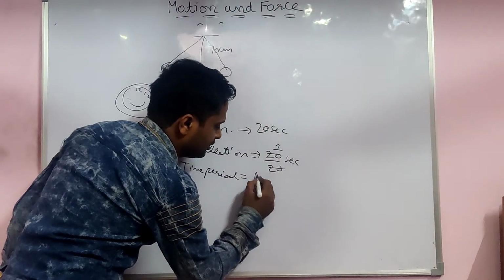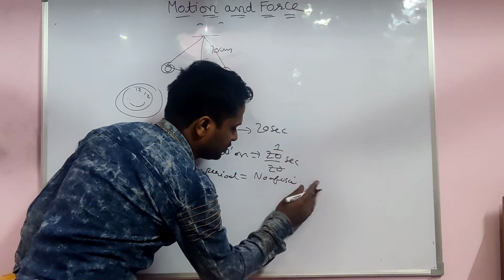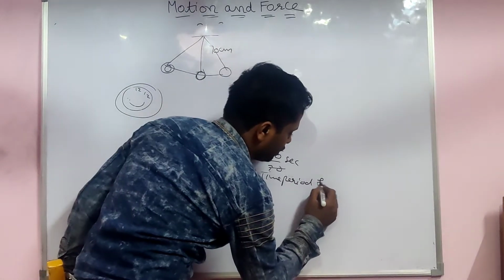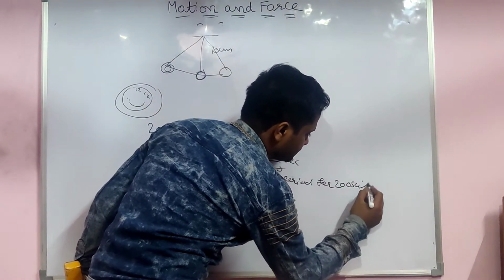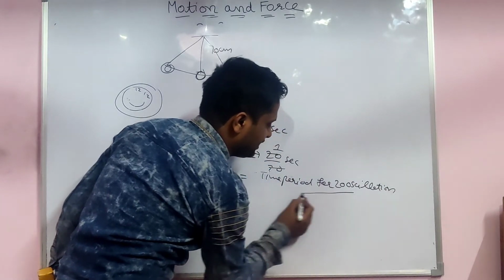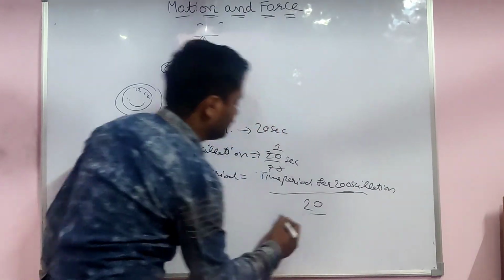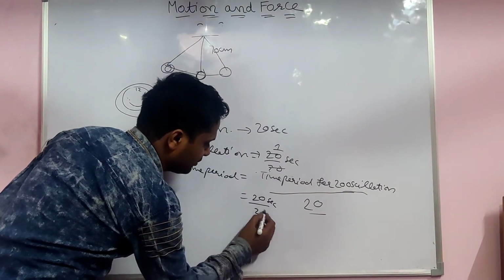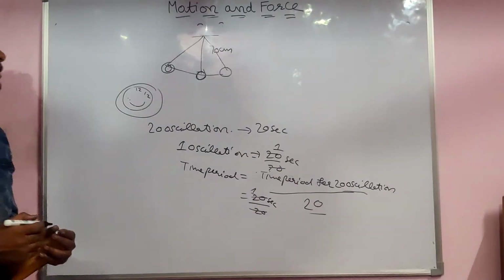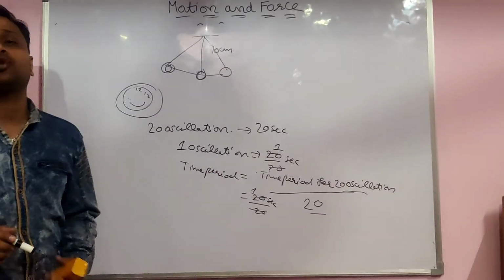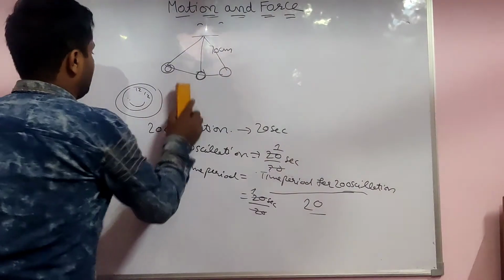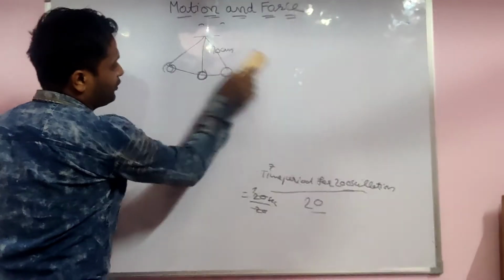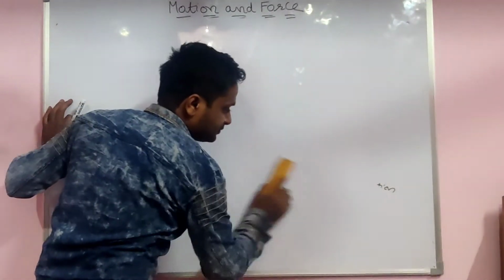Direct formula: time period equals the time for 20 oscillations divided by the number of oscillations, 20. So very easily, the 20 oscillation time period is 20 seconds, divided by the number of oscillations, gives 1 second only. This is the two ways: this was the unitary method, this was the direct formula. Now we have to see the second pendulum. I hope you understand this.